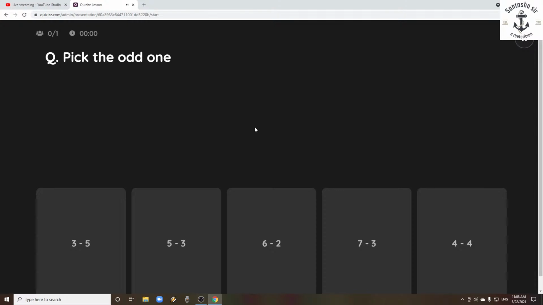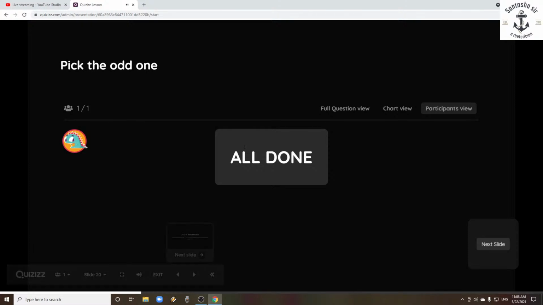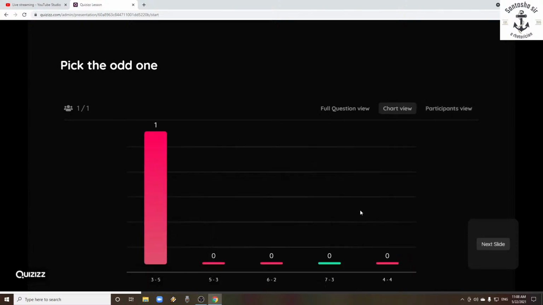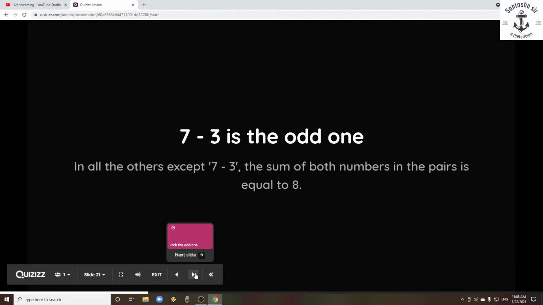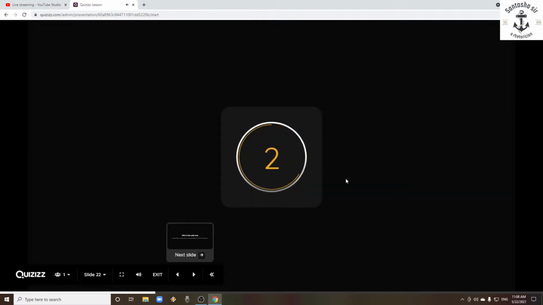And here we have the options 35, 53, 62, 73, 44. So in this, which one is the odd one? And to pick the odd one, we have 73 is the odd one. Among all the given options, 73 is the odd one. If we have to know why, in all the other pairs except 73, the sum of both numbers in the pairs is equal to 8. But 73 gives us the total 10, not 8. That is why 73 is the odd one. Quickly check the next question.